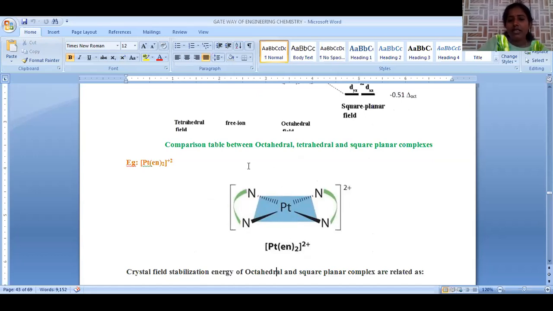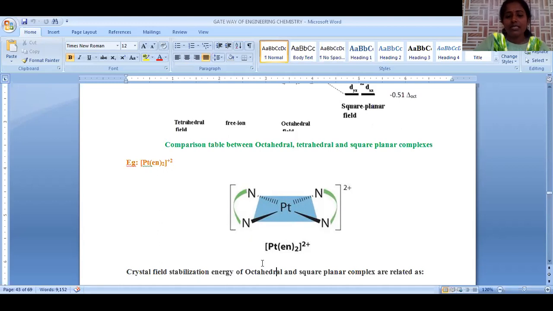We just saw one example, cisplatin, which is an anti-cancer agent, and this is another example of a square planar complex: platinum surrounded by a chelating ligand. En stands for ethylenediamine. This is one ethylenediamine, and this is another ethylenediamine. Ethylenediamine means NH2, CH2, CH2, NH2. Here, two nitrogens are donating electrons to the platinum, hence it is called a chelate. The ligand which is able to form such a cyclic compound is called a chelate. Here one ethylenediamine group is there, and here another ethylenediamine group is there.